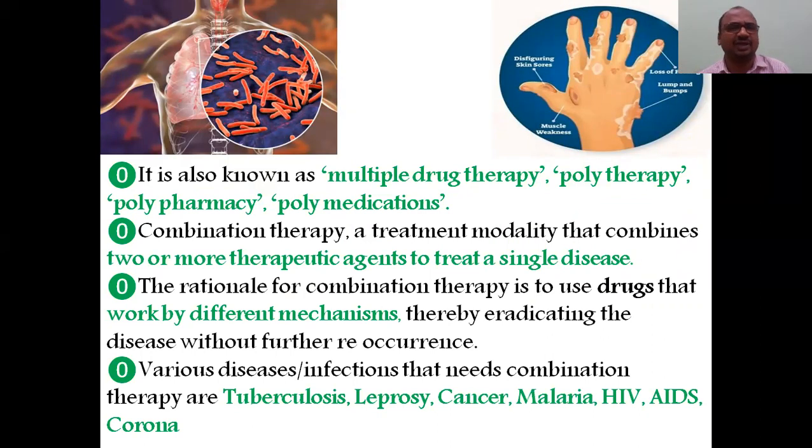See, this is leprosy. This also requires combination therapy. See here, I made a list of diseases. Tuberculosis, number 1. This is TB, which is related to the lungs, you know very well, tuberculosis.